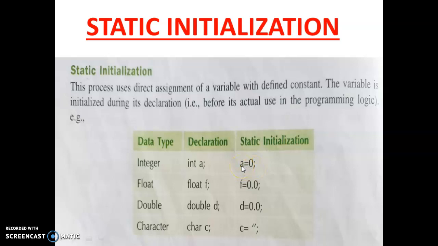If I write int a equal to 5, then 5 is stored in a. At the starting time of the program, before the execution of the program, it gives the value, suppose 0 or 5, whatever. So this process uses direct assignment of a variable with a defined constant. The variable is initialized during its declaration, that is, before its actual use in the programming logic.